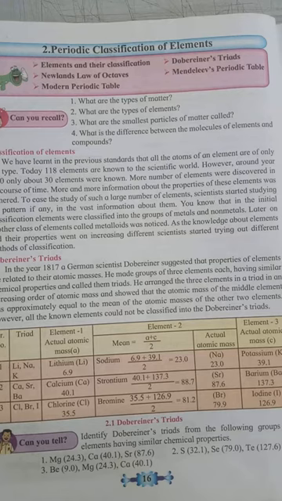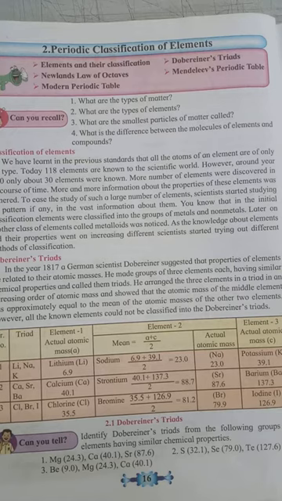What is the atomic mass number? As you know, protons and neutrons are present in the nucleus of an atom. Therefore, the total number of protons and neutrons present in the nucleus of an atom is called the atomic mass number. And the number of protons or electrons present in the atom is called the atomic number. Atomic mass number is denoted by A, atomic number is denoted by Z.